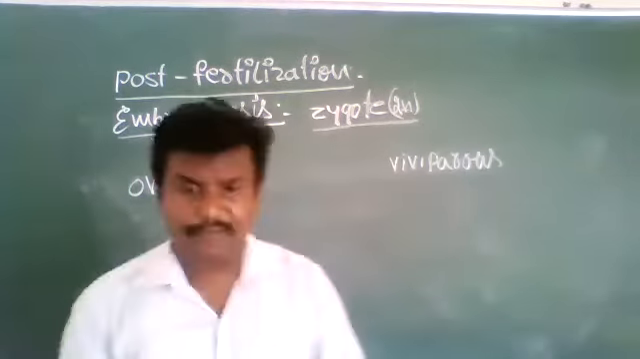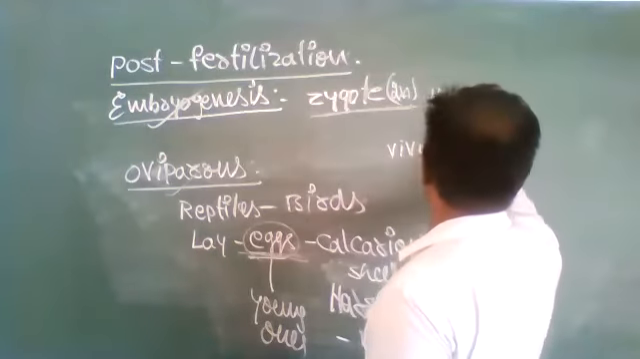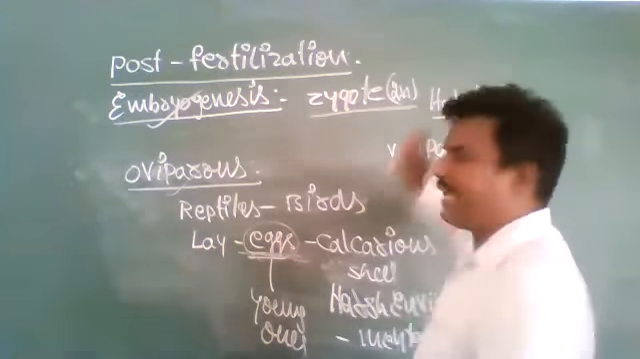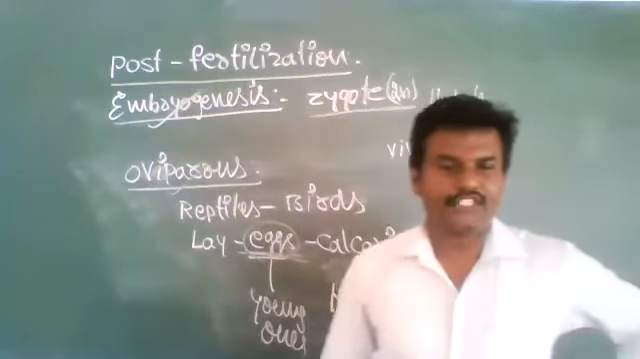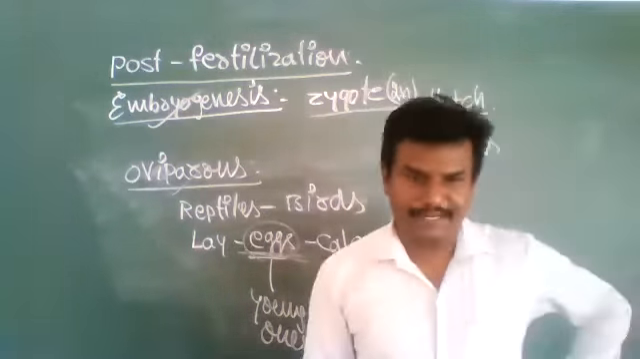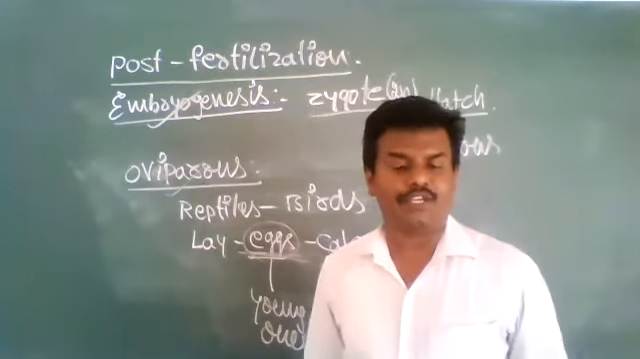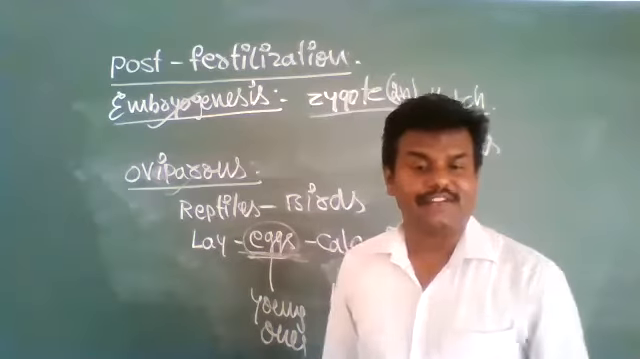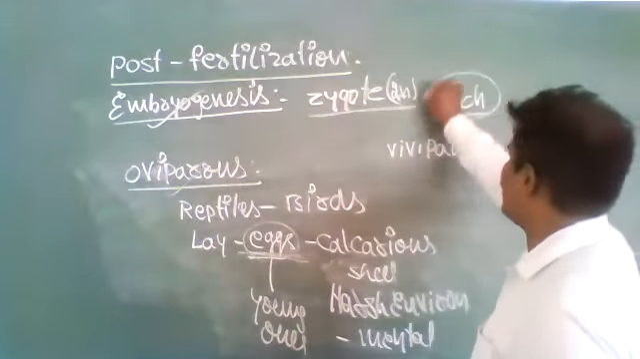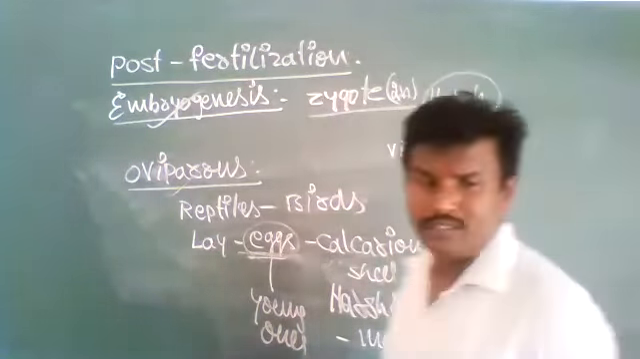The incubation period varies in different types of animals. The incubation period is nothing but the hatching period. After a certain period of incubation, young ones hatch out of the eggs and come out.